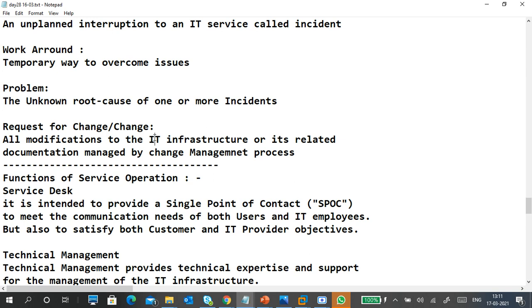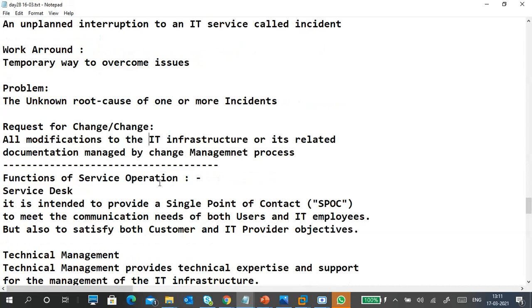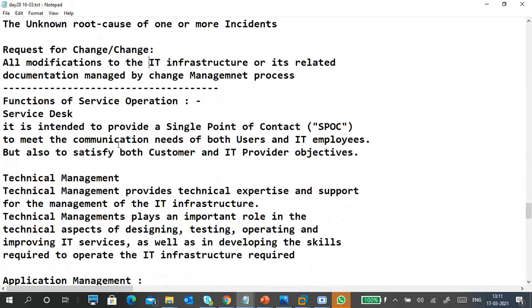That is also a change: asking for more internet speed, or mail access, or work-from-home VPN access. So that is also a service request, and it involves other things to fulfill it. These are important, and understanding the service desk is important.